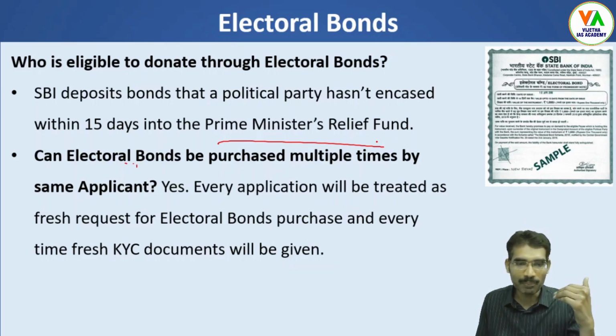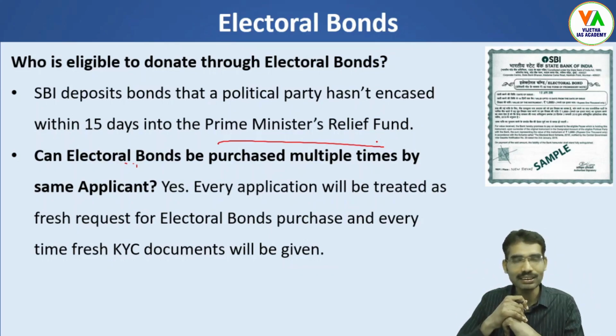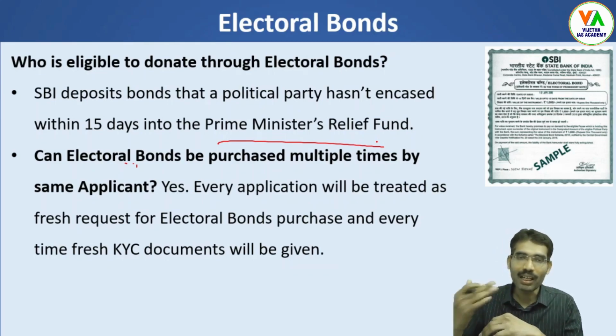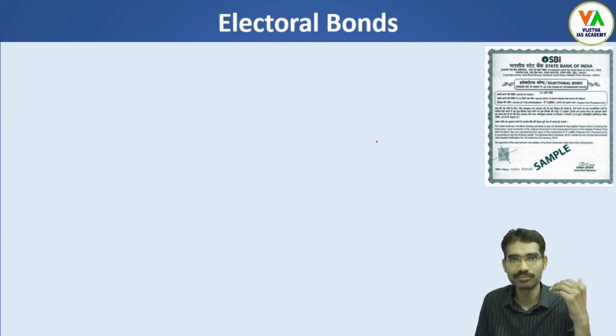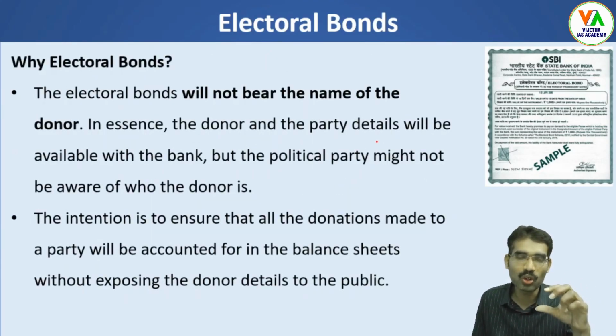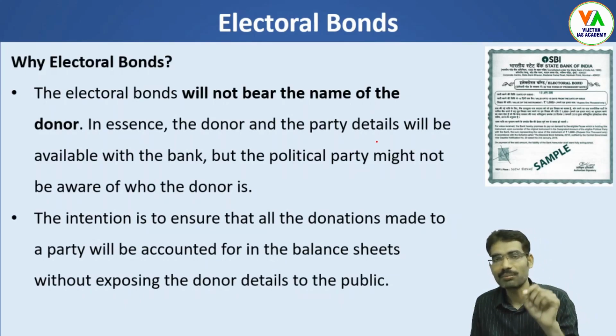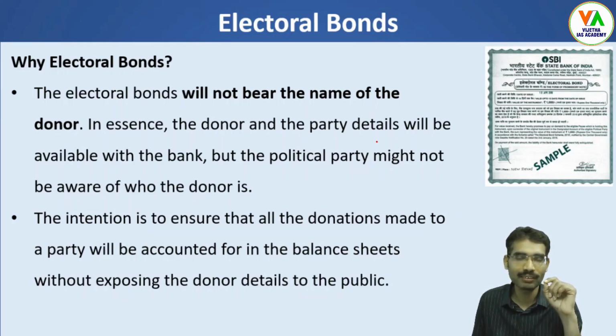Can electoral bonds be purchased multiple times by the same applicant? Yes. Every application will be treated as a fresh request for electoral bond purchase, and every time fresh KYC documents will be given. So the bank will come to know the details of individuals, whereas the donor name will not be made public by the political party. However, it can be misused, because those who are in power can get the details of these donors from the SBI at any time.